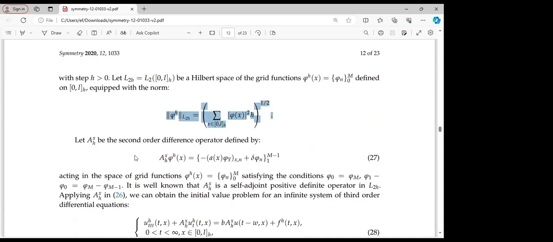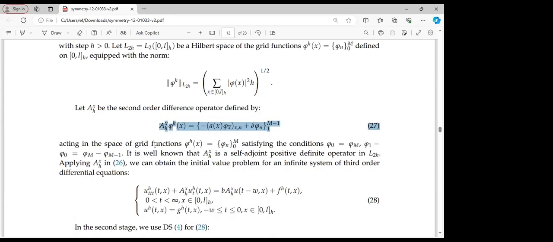Let the following be the second order difference operator defined by equation 27, acting in a space of grid functions, which I highlighted, which satisfies the following condition.